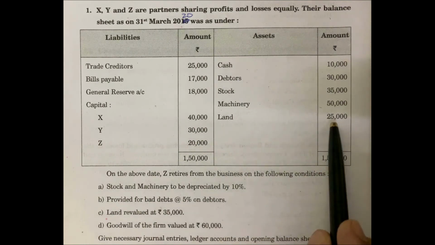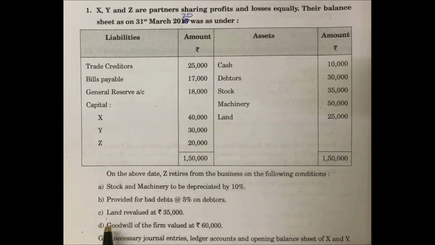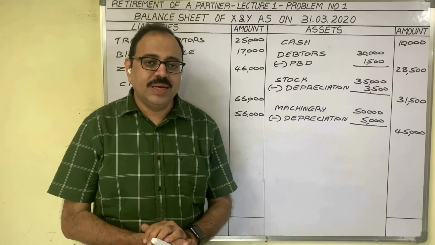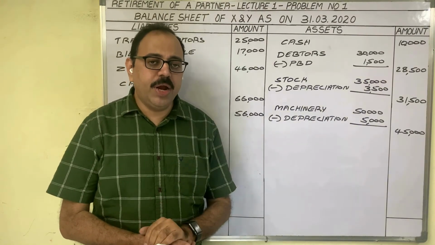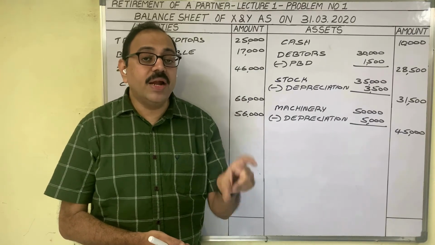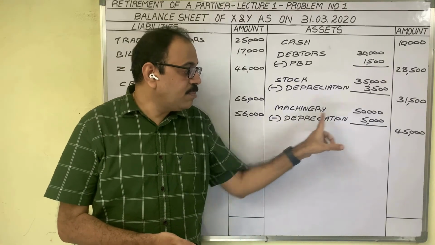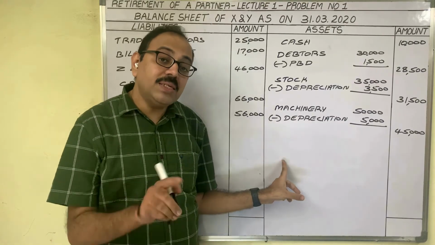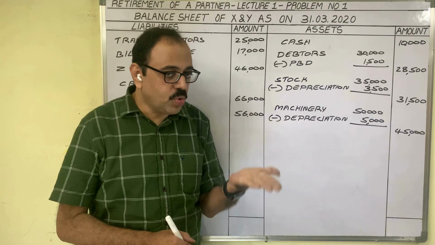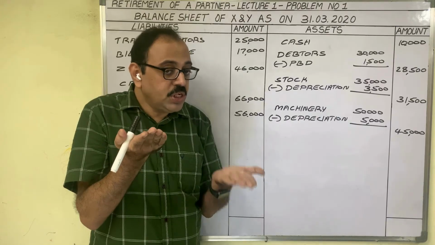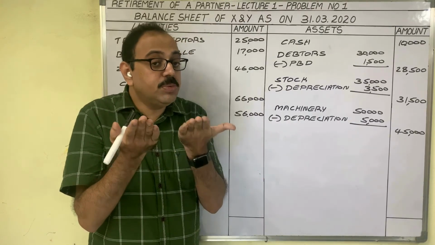Next, land 25,000 rupees. Related to land, there is one adjustment. Land revalued at 35,000 rupees. In old balance sheet, land value is given as 25,000 rupees. It is cost price. At the time of retirement, existing partners inquired in the market, they came to know that market value of land is 35,000 rupees. In the new balance sheet, market values only we should write now. Therefore, land cost price in inner column plus appreciation. Because cost price is old value, market price is new value. Market price is 35,000 and cost price is 25,000. So land value is increased by 10,000.